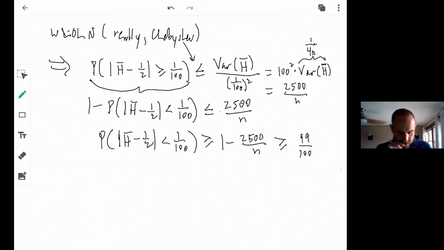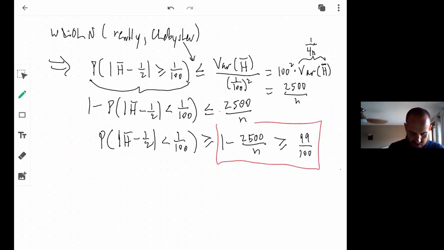Okay, well, what does that mean? Let's stare at this. I want this to be bigger than or equal to 99 over 100. Let's think about it together. If I subtract 99 over 100 from 1, that would be 1 over 100, which would need to be greater than or equal to 2,500 over n.